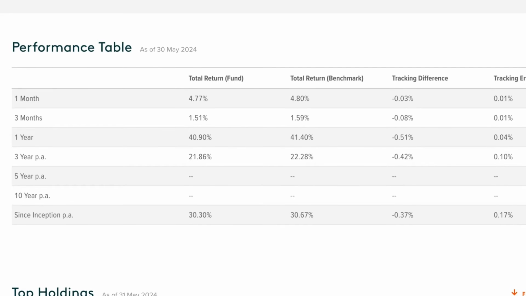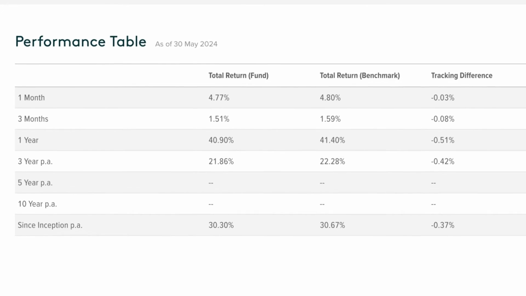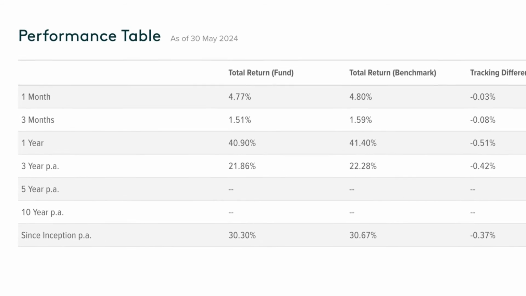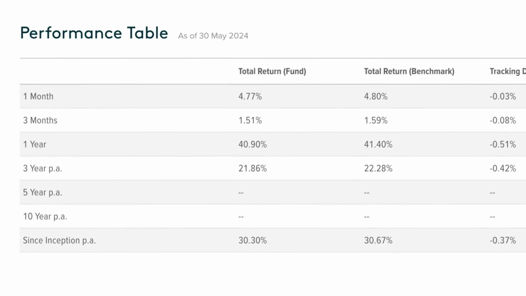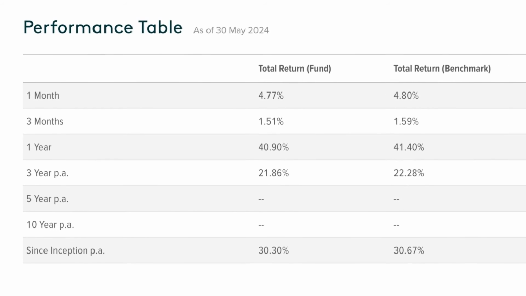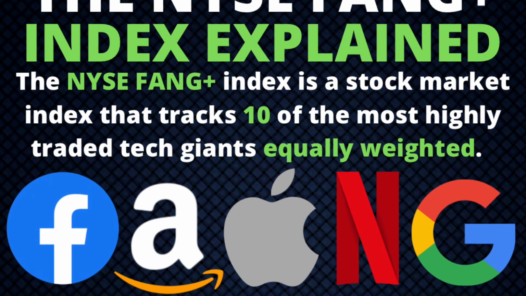Since inception, FANG has had an average annualized return of 30.3%, which includes both capital growth and distributions. Past performance is no guarantee of future performance, but it's a good sign of improving business fundamentals, continually driving each individual stock higher within the ETF. With dividends reinvested, the cumulative return becomes much higher.